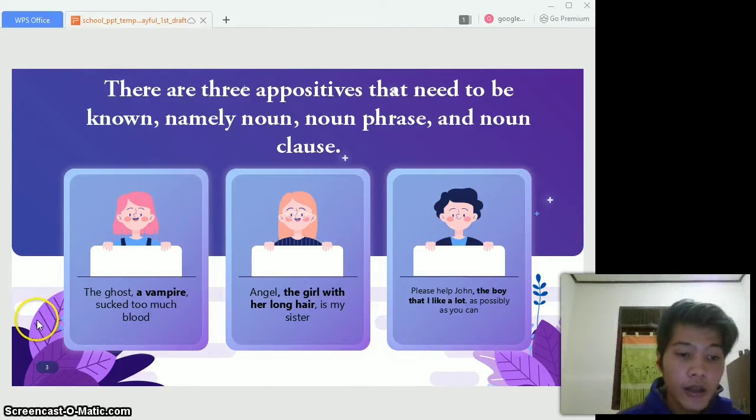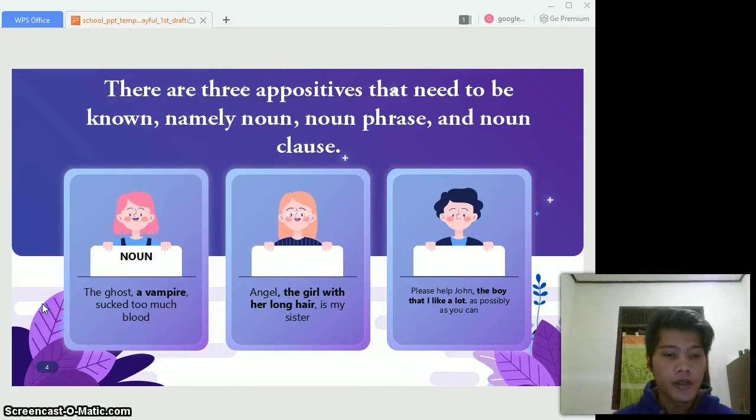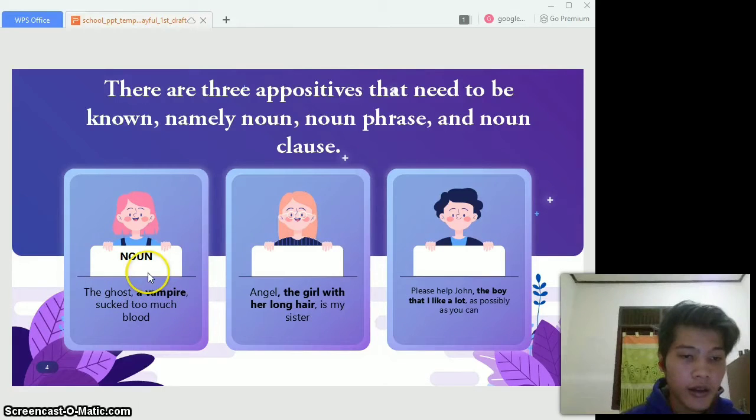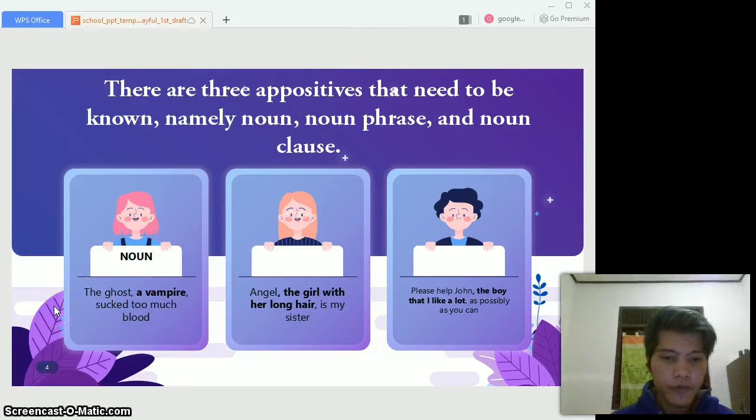So first, the ghost, a vampire, sucked too much blood. A vampire in this case is an appositive in the form of a noun. So a vampire is a noun that describes a noun. So the appositive is a vampire and the noun is the ghost. So this is an appositive in the form of a noun that describes a noun.